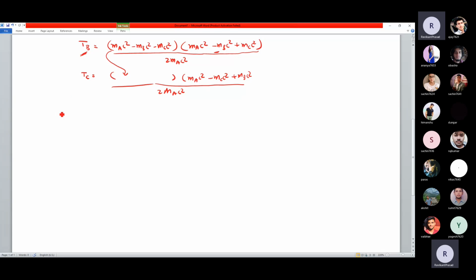Now let us have another case. This is one case, and we have another case, which is A plus B decaying into C plus D plus E plus several others. This means one of the particles is kept at rest and another is bombarded onto it. Something like keeping a hydrogen atom and bombarding it with a proton. So one proton is at rest and one proton is hitting that particular hydrogen atom.